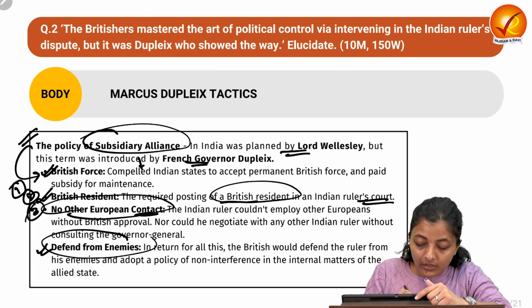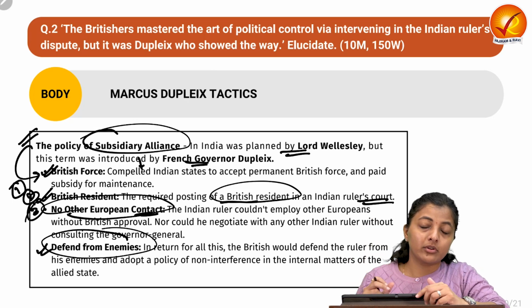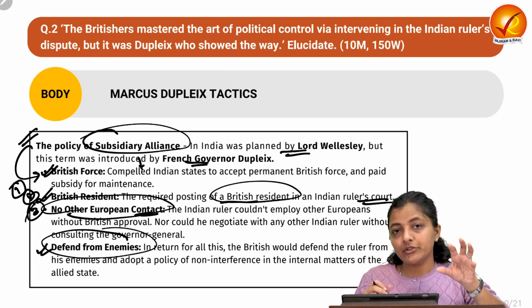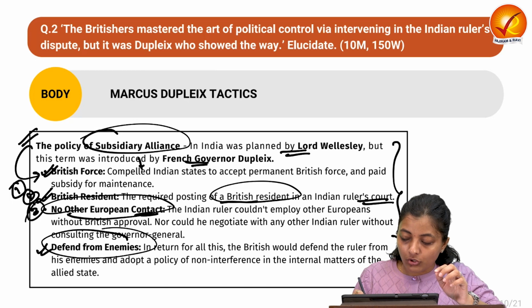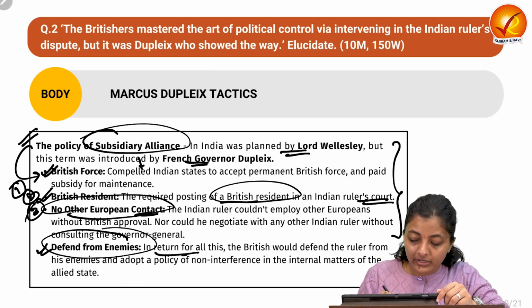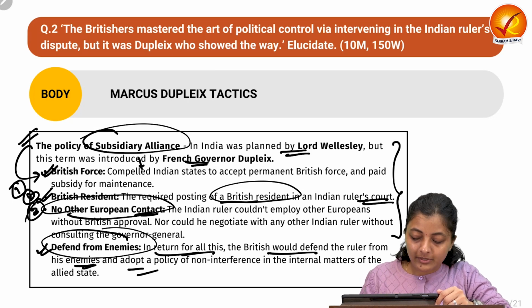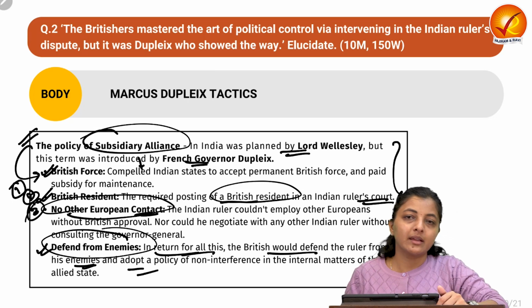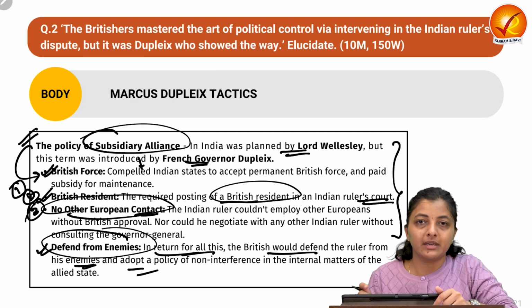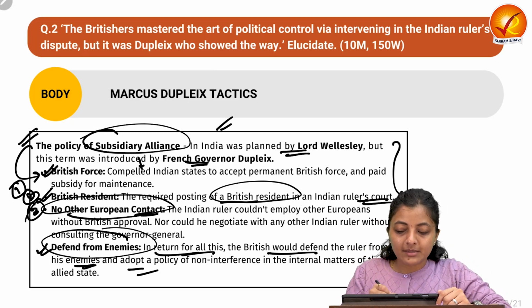Next, when the Indian ruler agrees to all these conditions, in return the British would defend the ruler from enemies and adopt a policy of non-interference in their personal or domestic matters. So this was the policy of the subsidiary alliance.